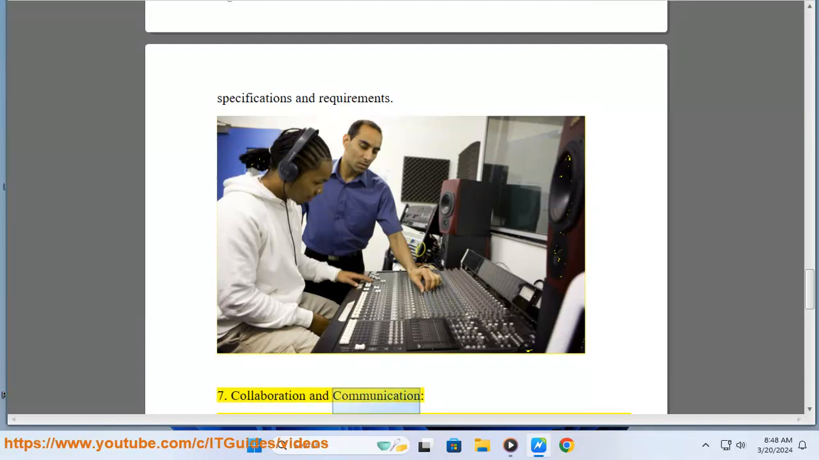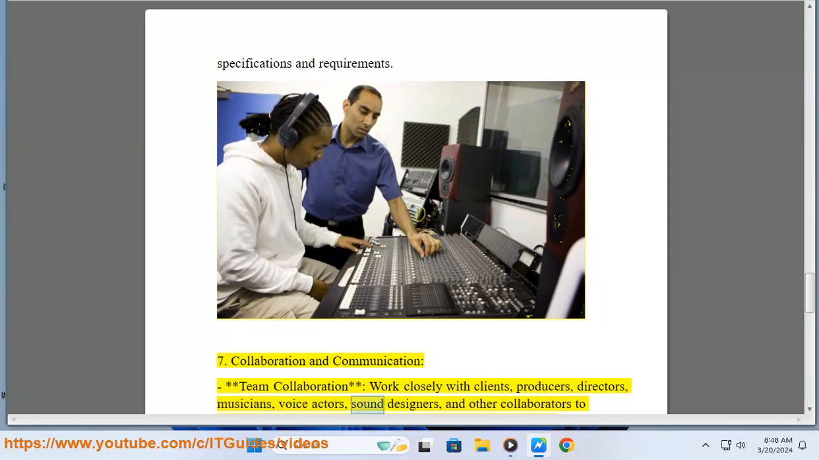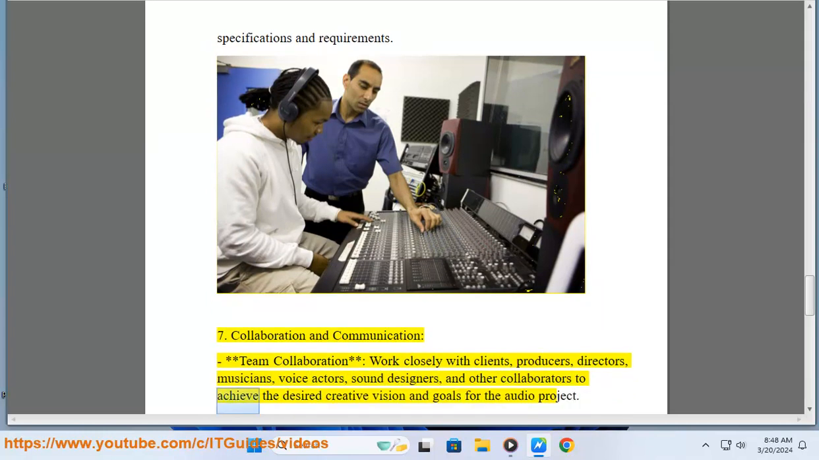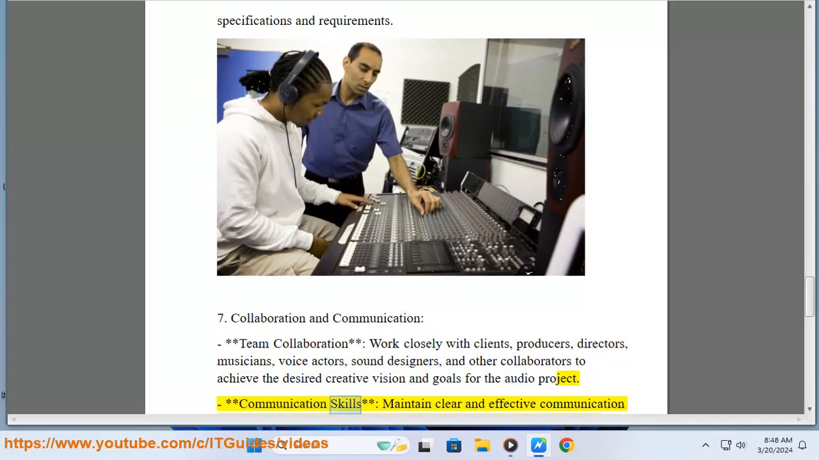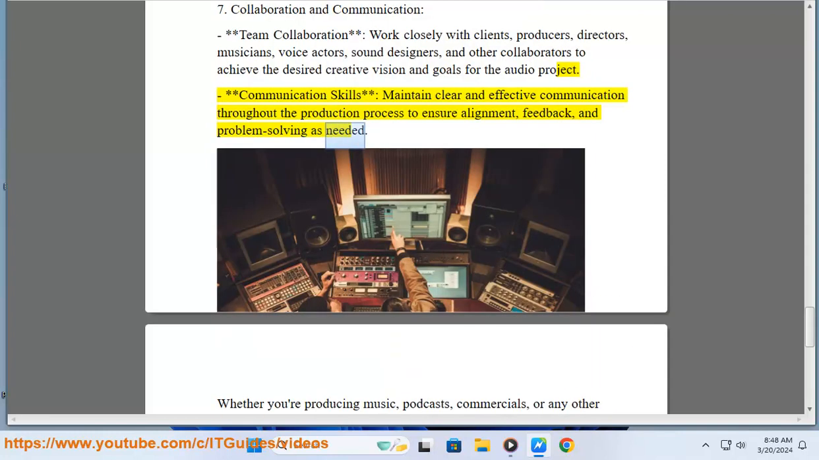7. Collaboration and communication. Team collaboration: work closely with clients, producers, directors, musicians, voice actors, sound designers, and other collaborators to achieve the desired creative vision and goals for the audio project. Communication skills: maintain clear and effective communication throughout the production process to ensure alignment, feedback, and problem solving as needed.